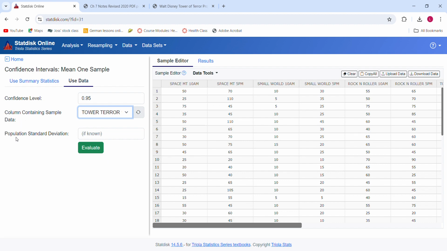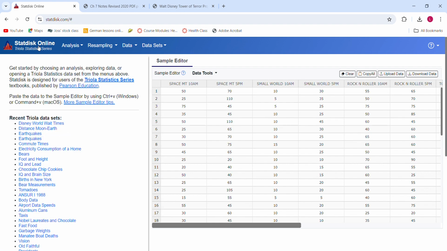And then it also does say population standard deviation, but if known, and we don't know that. So once you have everything selected and that confidence level changed to whatever it needs to be, you would hit evaluate, and that's going to give you that confidence interval. Again, it does say to round to 4 decimal places for this project.